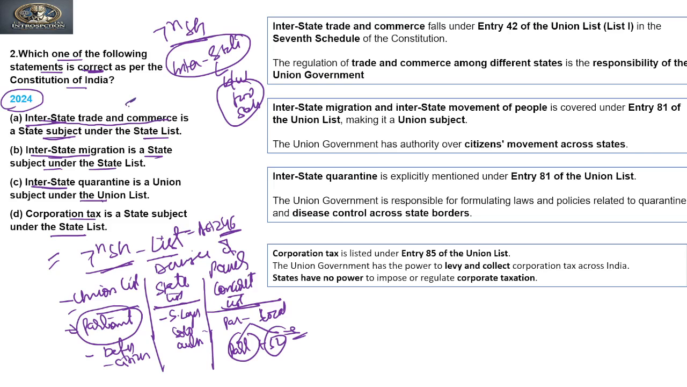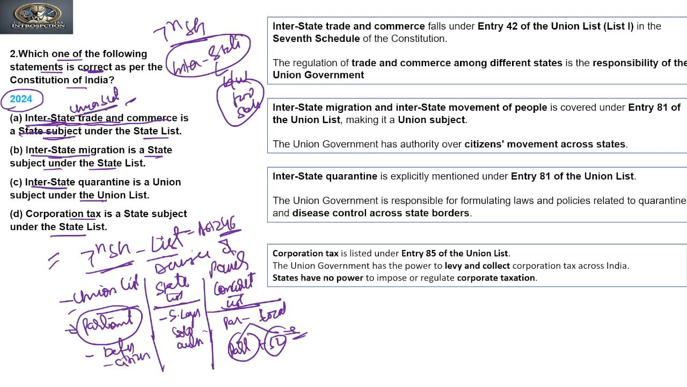But any trade and commerce, including transporting or materializing, between two or more states should not have been given to the state to make law. Rather, it has been given to the Union to make law. So this interstate matter should come under the Union list, not under the state subject.